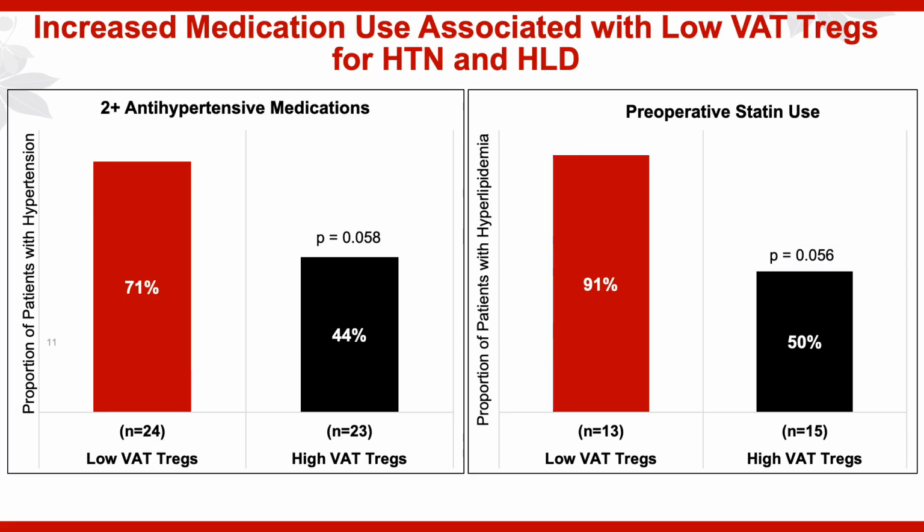When we looked at patients who had hypertension on the left, you can see that within those who had a diagnosis of hypertension, patients in the low VAT Treg cohort were significantly more likely to require 2 or more antihypertensive medications, whereas those who had a preoperative diagnosis of hyperlipidemia similarly were significantly more likely to require medication or a statin preoperatively compared to those with a high VAT Tregs.